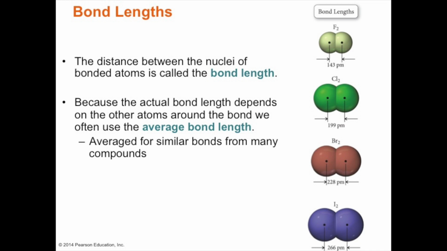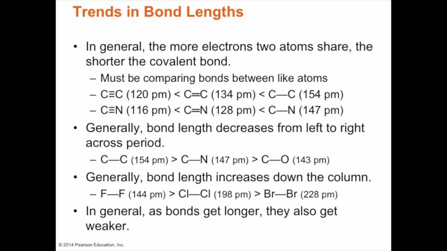So the trends in bond lengths are similar also. The carbon-carbon triple bond is much shorter, so it's 120 picometers, while just a single carbon-carbon bond is 154 picometers. So also, the bond length decreases from left to right, so carbon-oxygen bond would be much shorter, 143 picometers as opposed to 154 for carbon-carbon.